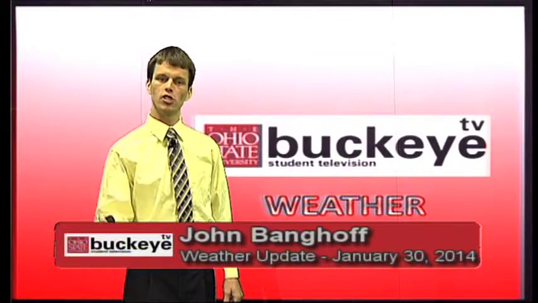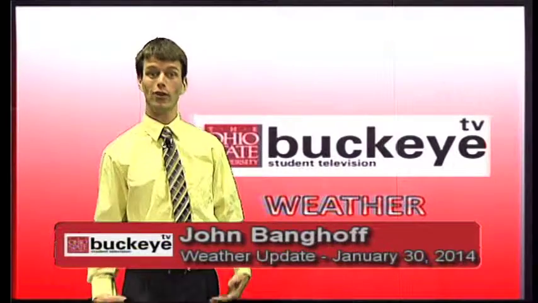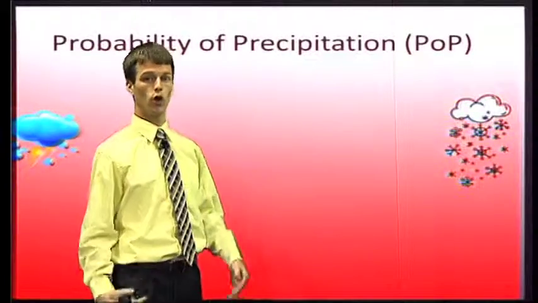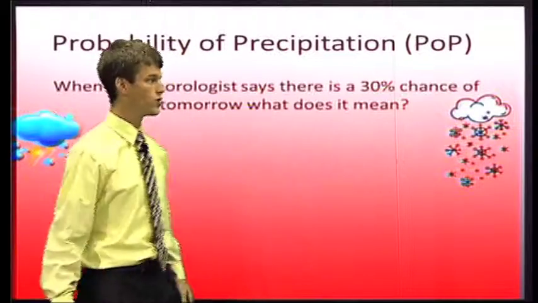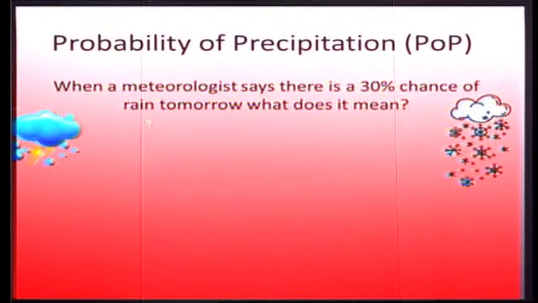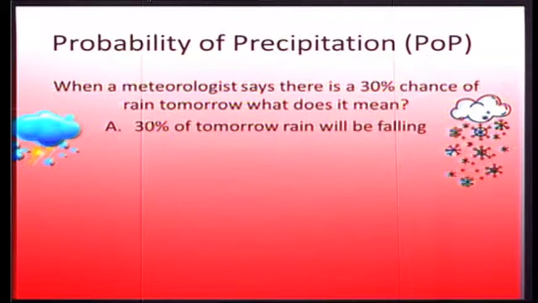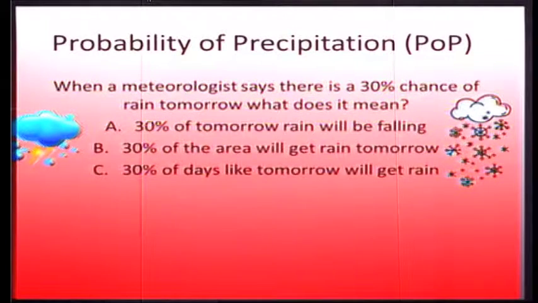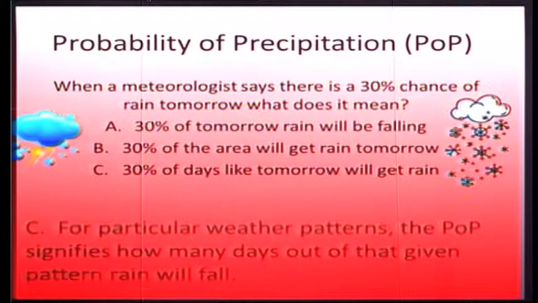We have a lot of different precipitation types in the forecast, so I'd like to start out this afternoon with a quick definition for you, actually in the form of trivia. The definition: probability of precipitation, also called POP. The question I pose is, when a meteorologist says there is a 30% chance of rain tomorrow, what does he mean by that? Is it A, 30% of tomorrow rain will be falling, what we call the time definition? B, 30% of the area will get rain tomorrow, the region definition, or C, 30% of days like tomorrow will get rain? Well, the answer to that question is C.